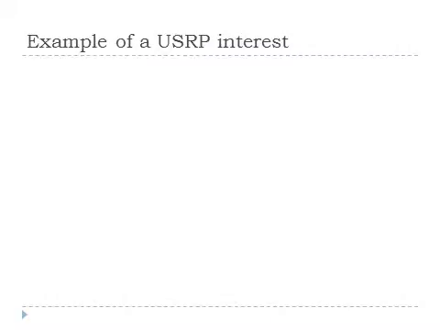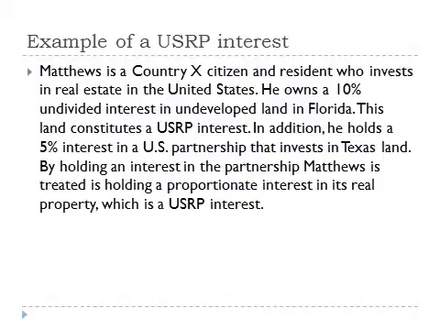Here's an example of a U.S. real property interest. Matthews is a Country X citizen and resident who invests in real estate in the United States. He owns a 10% undivided interest in undeveloped land in Florida. This land constitutes a U.S. real property interest. In addition, he holds a 5% interest in a U.S. partnership that invests in Texas land. By holding an interest in the partnership, Matthews is treated as holding a proportionate interest in its real property, which is a U.S. real property interest.